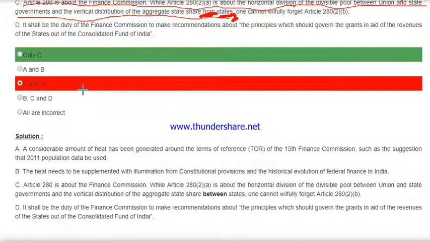This is grammatically incorrect, so it should be 'between states'. One cannot willfully forget the article. Remember, it shall be the duty of the Finance Commission to make recommendations about the principles which should govern the grant in aid of the revenue of the states out of the Consolidated Fund of India. I think that is okay, everyone.